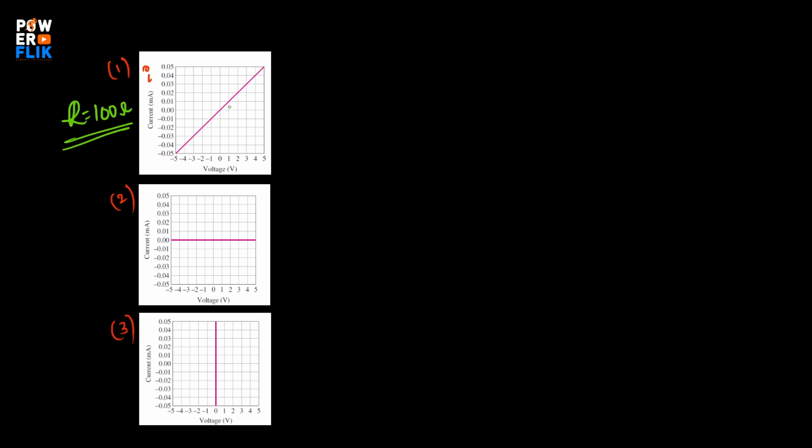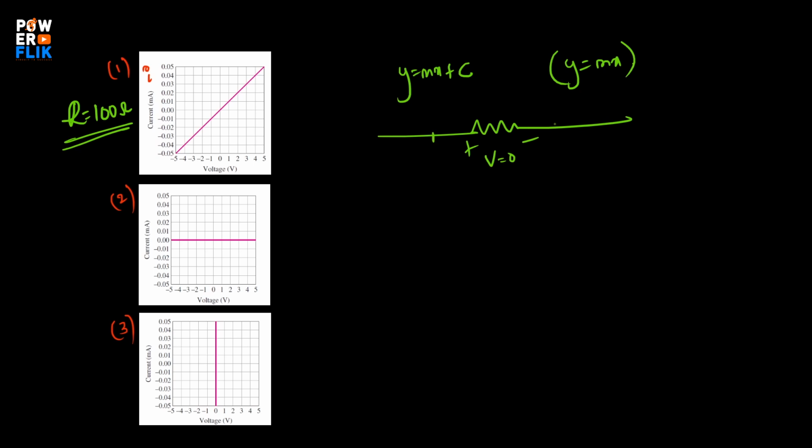You may ask why it is not y equals to mx plus c. Why have you considered only y equals to mx? Usually in a component like resistance, if V is equal to 0, if there is no voltage drop across it, there won't be any current flow.